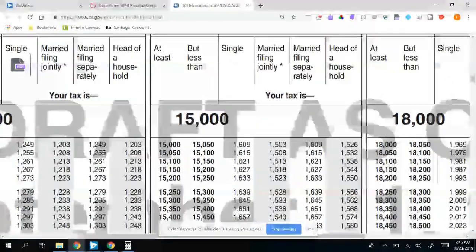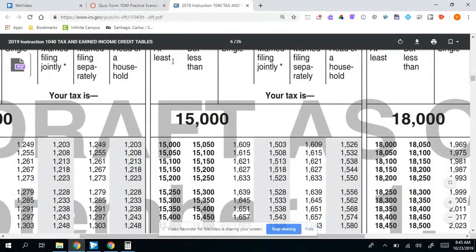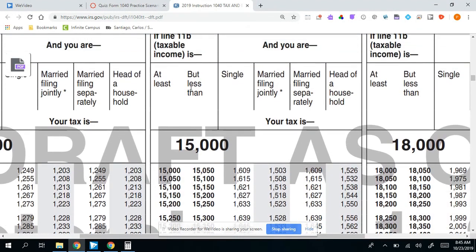Remember your column headings here, the "at least" and "but less than." Since Bob made $17,000, I cannot have 17,000 in this right-hand column. It's going to have to be on the left-hand side because it's at least 17,000, but not less than 17,000. He is also single, so I'm going to be looking at this first column. If it is married, filing jointly, I'd be in the second column. Head of household would be all the way over to the right.